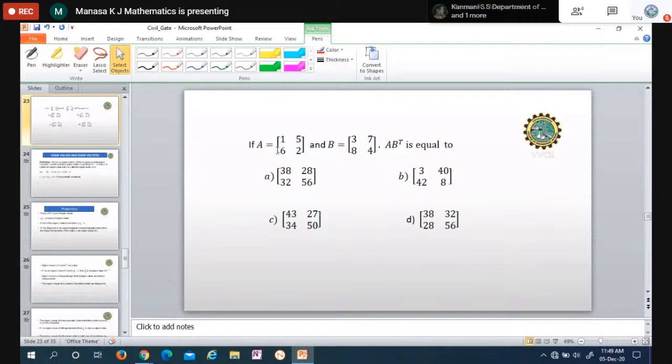Next one, if A is [1 5; 6 2] of order 2 and B is [3 7; 8 4], then A into B transpose is equal to, A remains the same, [1 5; 6 2], and B transpose means change row to column. 3 7 becomes the first column, 8 4 is the second column. You just find the product.